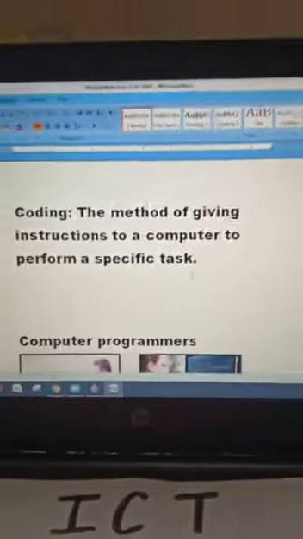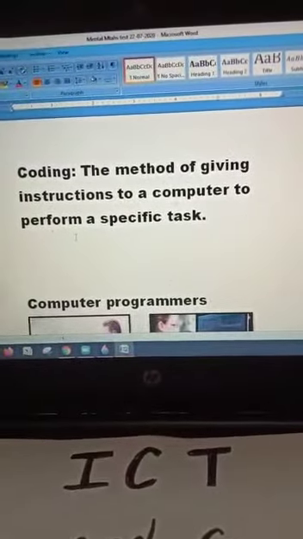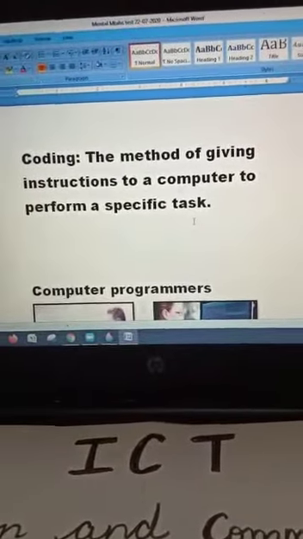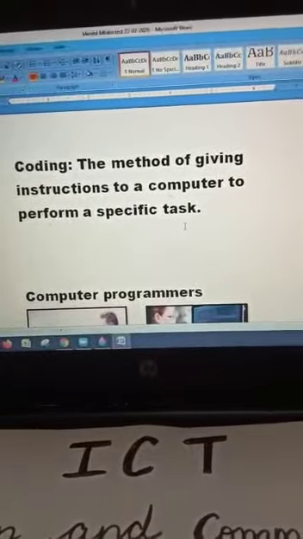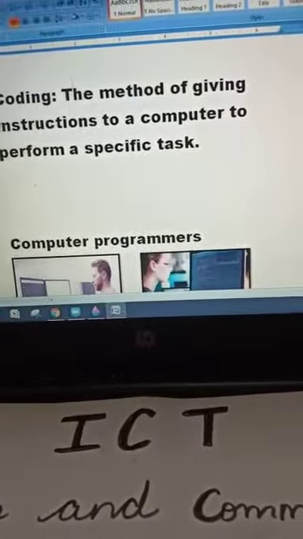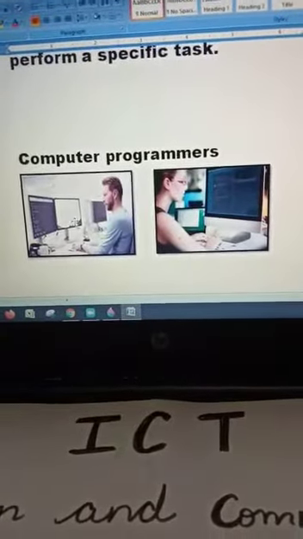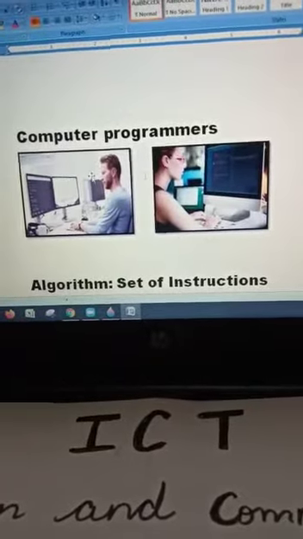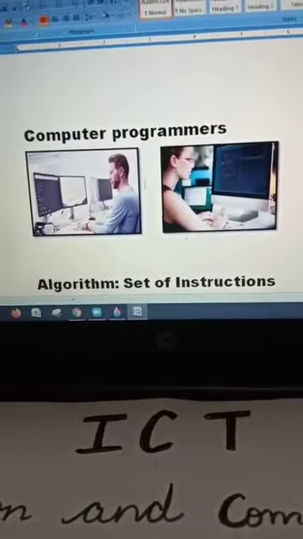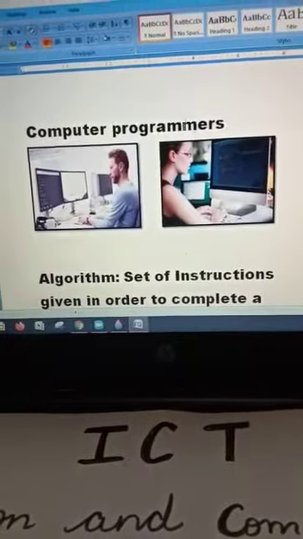Alright, here, what's coding? The method of giving instructions to a computer to perform a specific task. That's called coding. And who do this task? Who are the people who do this task? Computer programmers. These are the programmers. They give instructions to the computer, and that's how our computer is able to perform the task.